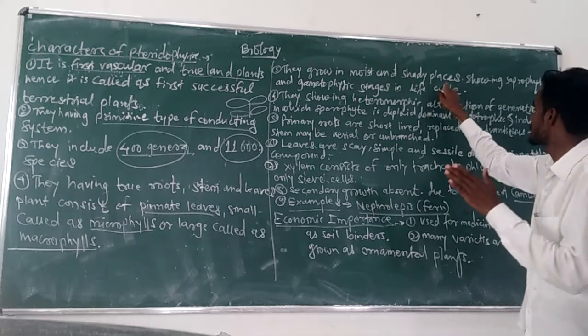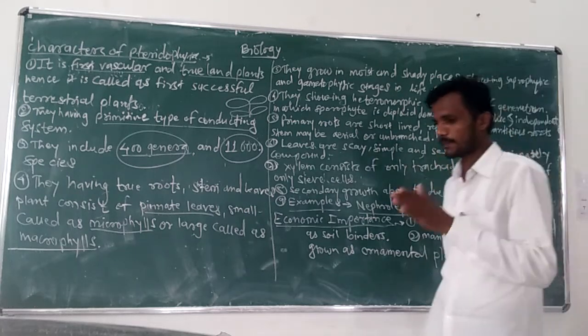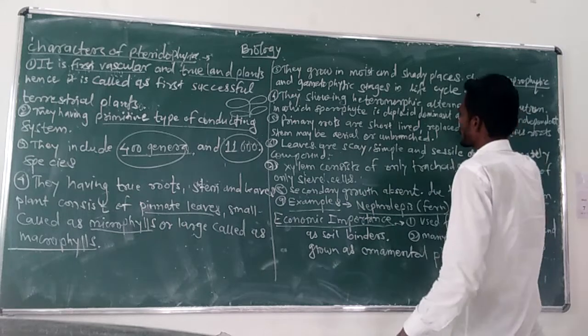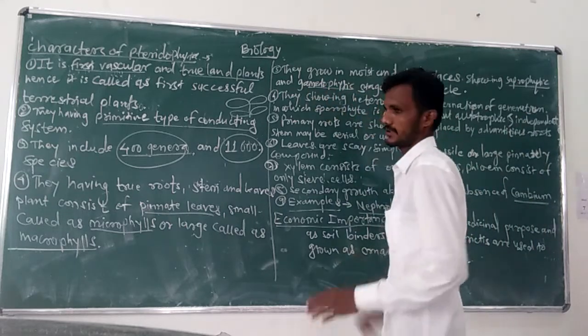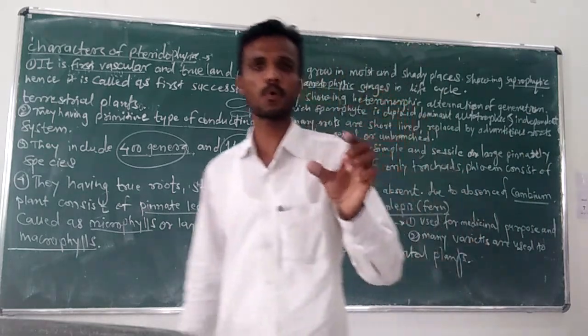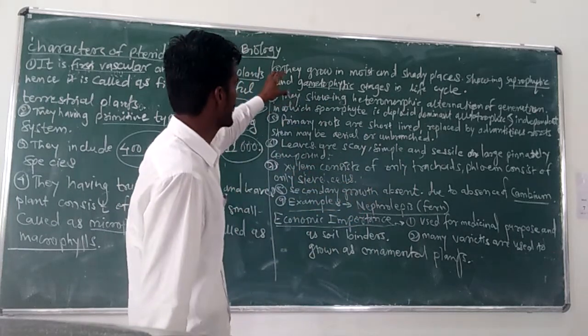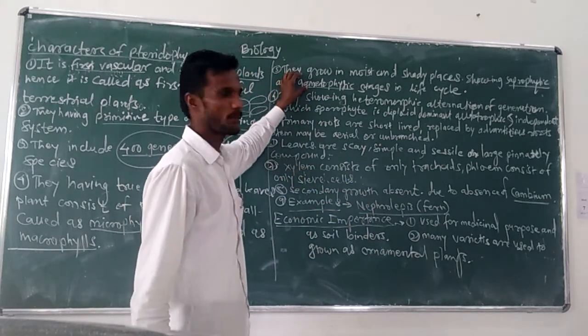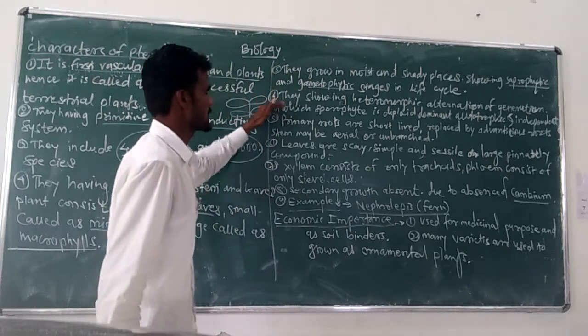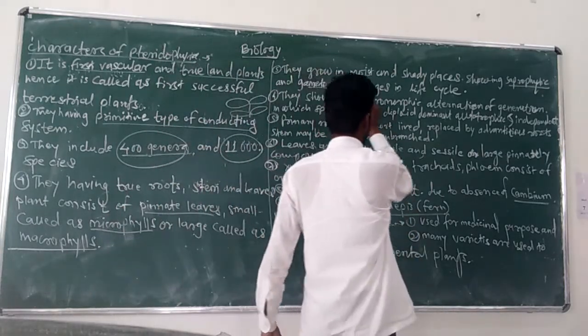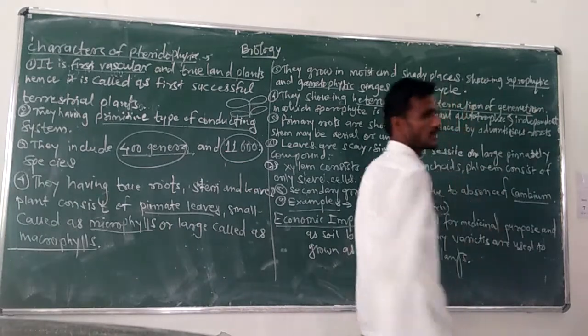They show sporophytic and gametophytic stages in their life cycle. Gametophyte and sporophyte are both present, and due to them they show two stages in their life cycle pattern. Next, they show heteromorphic alternation of generation.